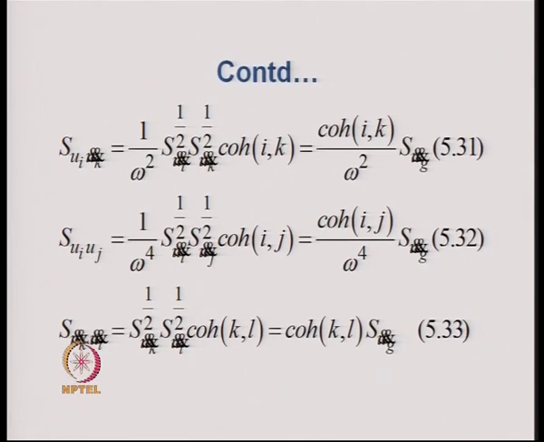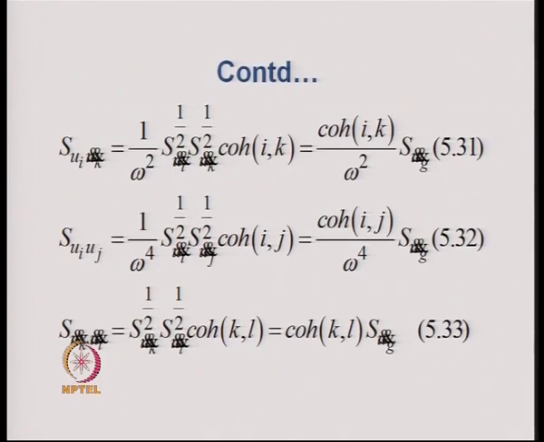In those equations, what we have to find out is S_UiUk, which is equal to 1 by omega square times S_Ui to the power half, S_Uk to the power half, and the coherence function gamma ik, which takes care of the partial correlation between the ground displacements at the ith support and the kth support.